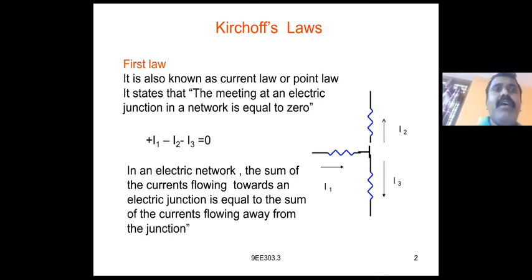The second law is nothing but the voltage law. The first law, also known as the current law or the point law, states that the sum of the currents meeting at an electric junction in a network is equal to 0. We can also state it as: the sum of the incoming currents is equal to the sum of the outgoing currents.